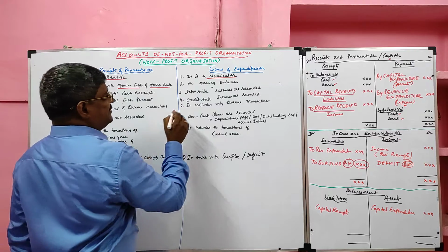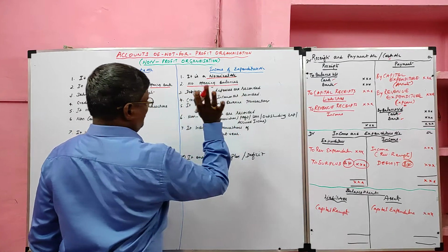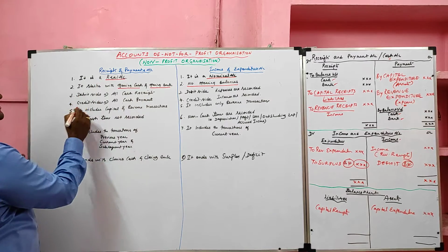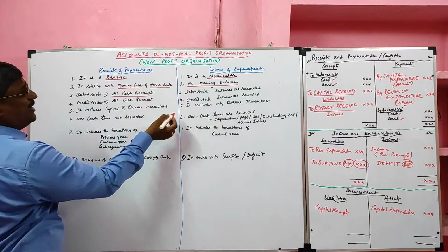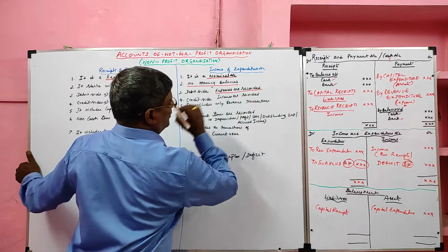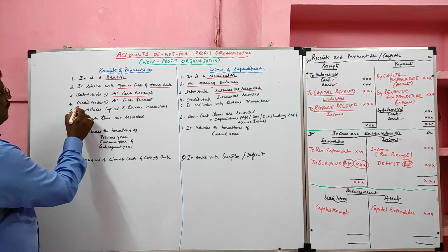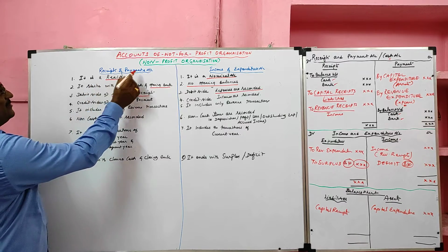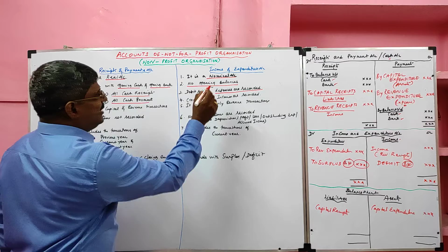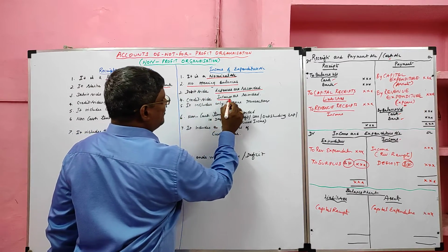But in income and expenditure account, no opening balances are recorded. Then in receipts and payment account, on the debit side all cash receipts are recorded. In income and expenditure account, on the debit side all expenses are recorded. Fourth point, in receipts and payment account, on the credit side all cash payments are recorded. In income and expenditure account, on the credit side all incomes are recorded.